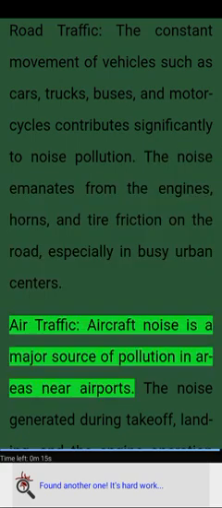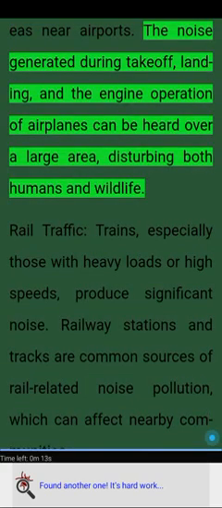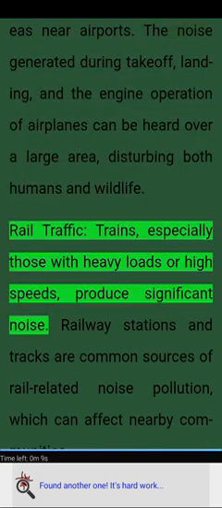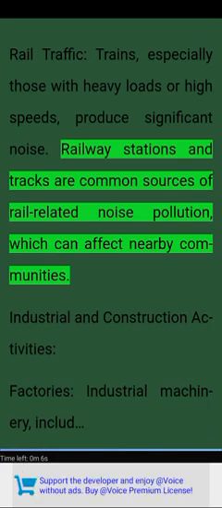Air traffic. Aircraft noise is a major source of pollution in areas near airports. The noise generated during takeoff, landing, and the engine operation of airplanes can be heard over a large area, disturbing both humans and wildlife. Rail traffic. Trains, especially those with heavy loads or high speeds, produce significant noise. Railway stations and tracks are common sources of rail-related noise pollution, which can affect nearby communities.